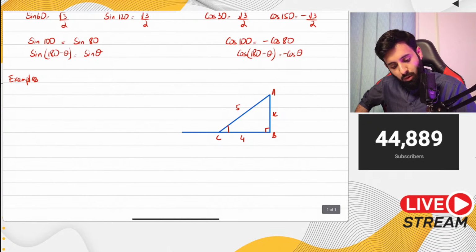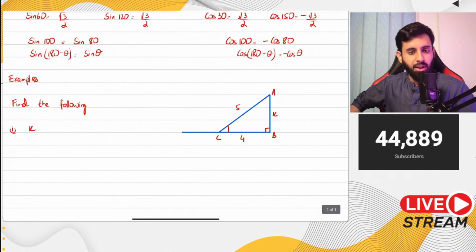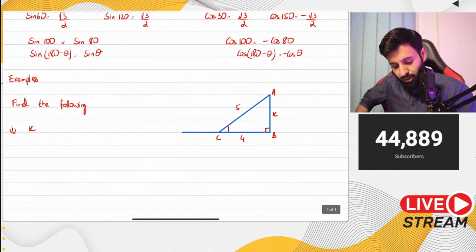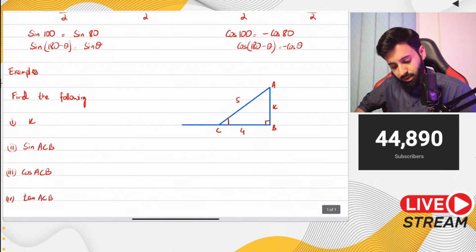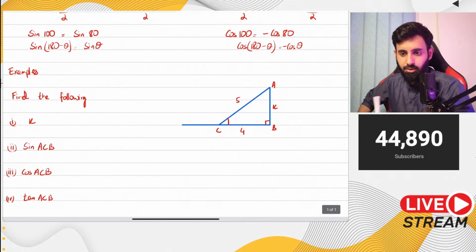Okay. So let's say you're asked to find the following. In the first part, you're asked to find x. Now, while I'm writing down the other questions, I want you guys to find out part x and share your answer with me. And you're asked to find out sine of ACB. Just like that, you're asked to find out cos of ACB. And just like that, tan of ACB. So first of all, let's do this. Tell me your answers once you have them.